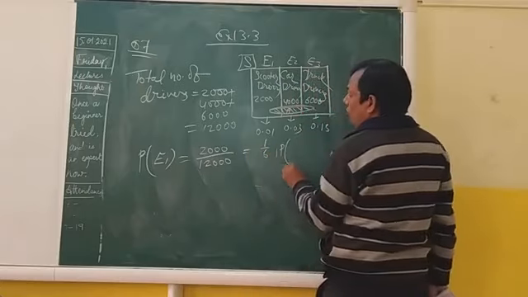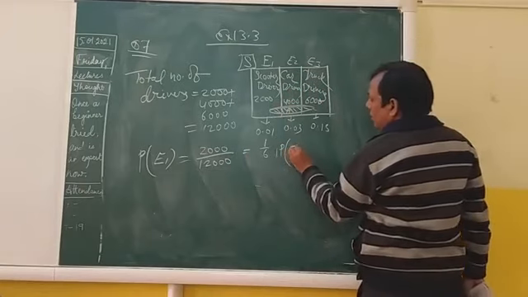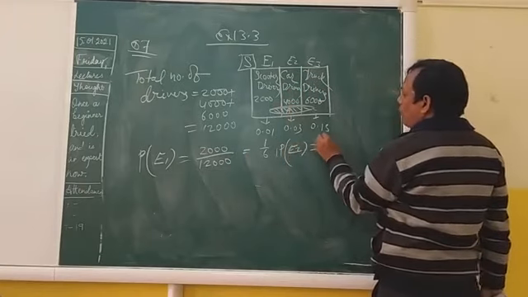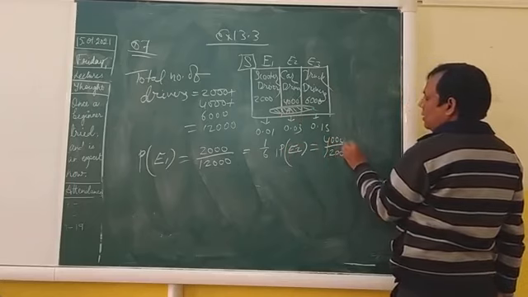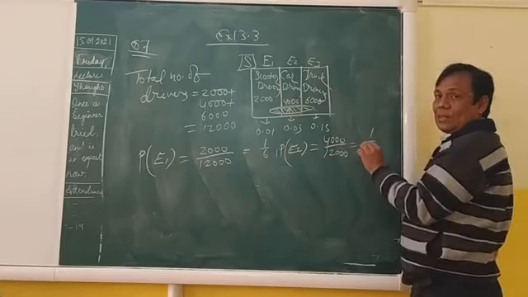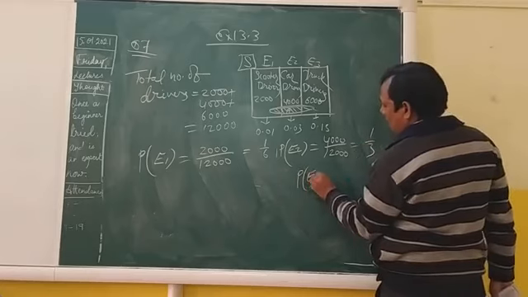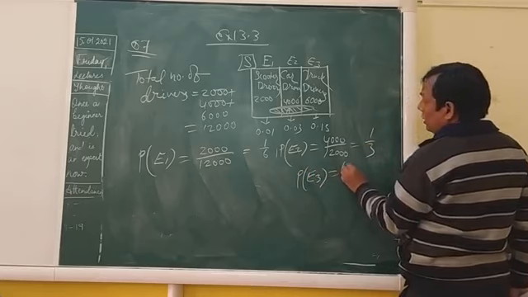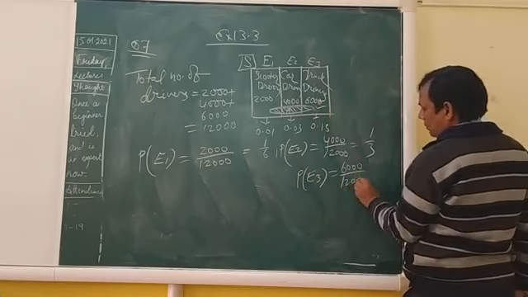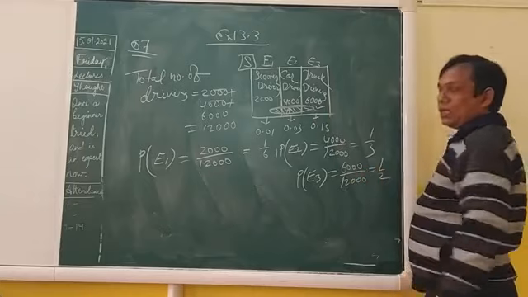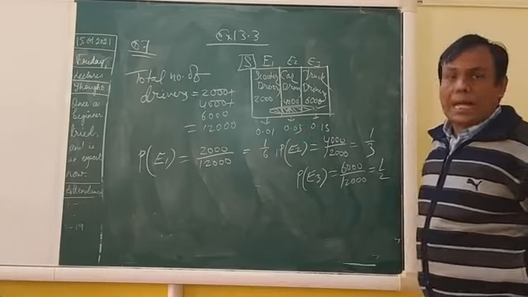Now, what will be the probability of selecting a car driver? It will be 4000 by 12,000. It will be 1 by 3. And what will be the probability of selecting a truck driver? It will be 6000 by 12,000, so it will be 1 by 2. Got it? Now it is already given in the question that